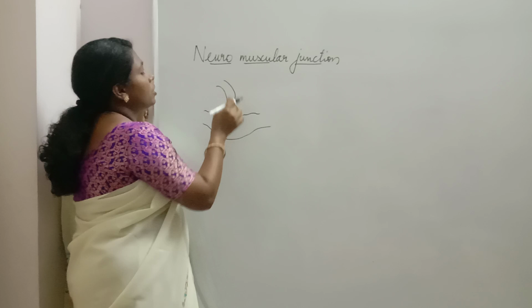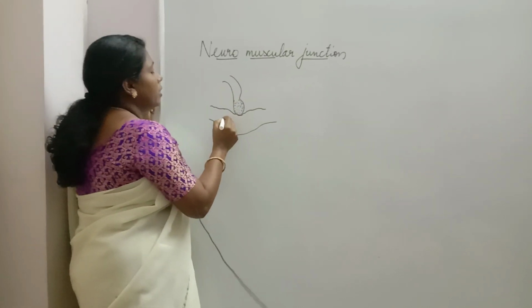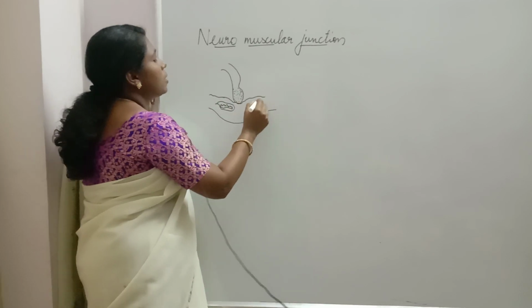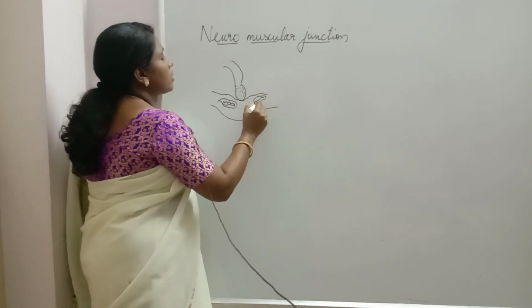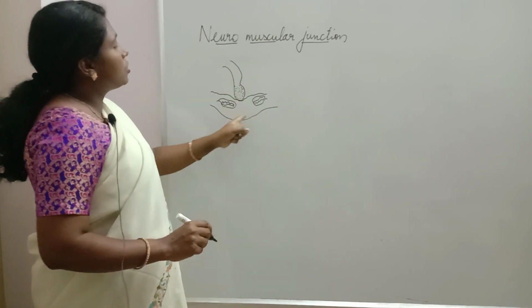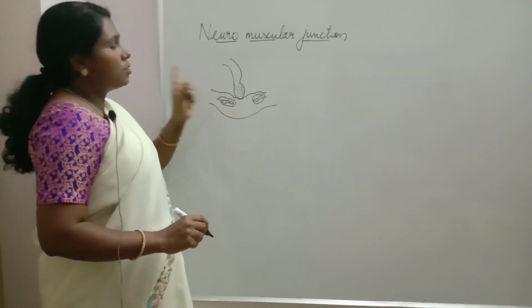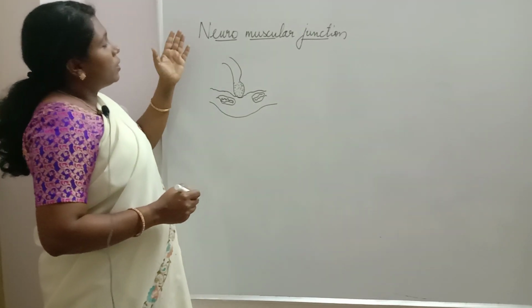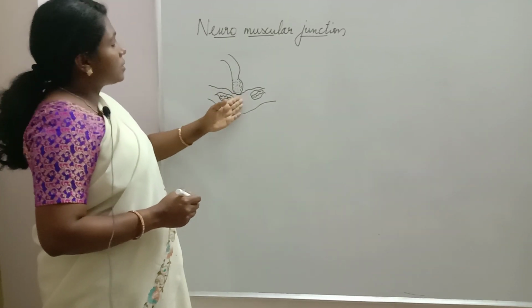This connection between the muscles and the nerve ending is called the neuromuscular junction. This is a muscle cell, and there is a connection between the muscle cell and the nerve ending. Which neuron transmits the nerve impulse to these muscles? The motor neuron.